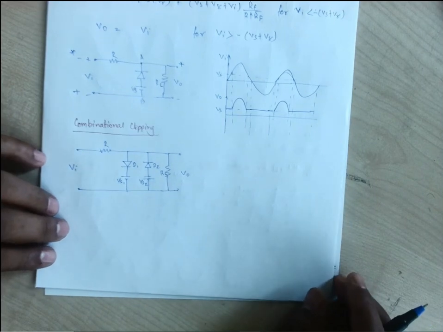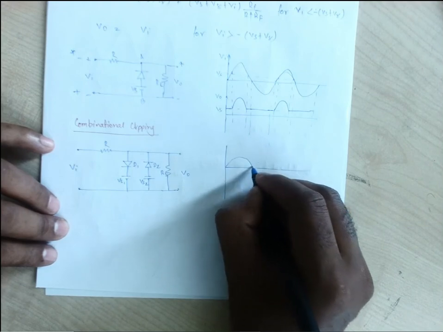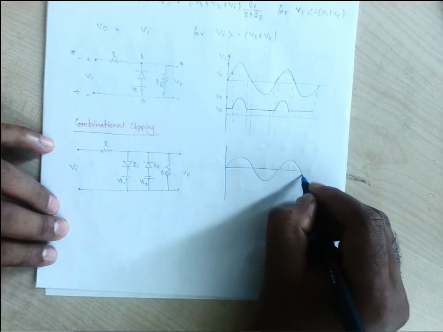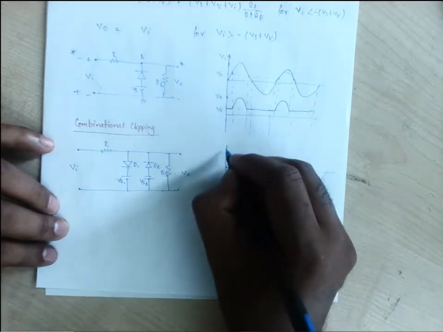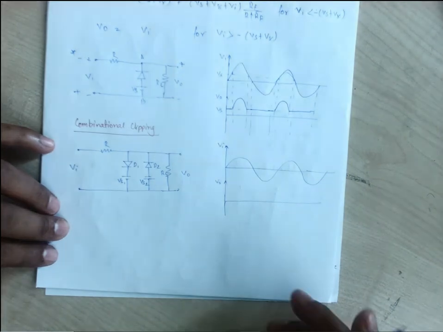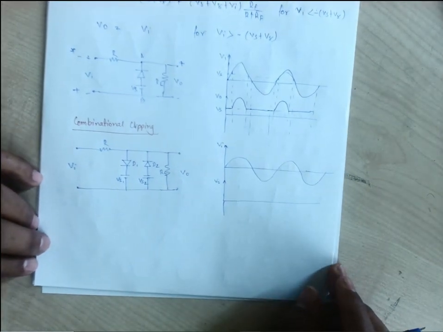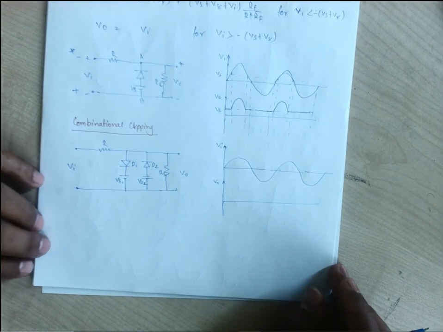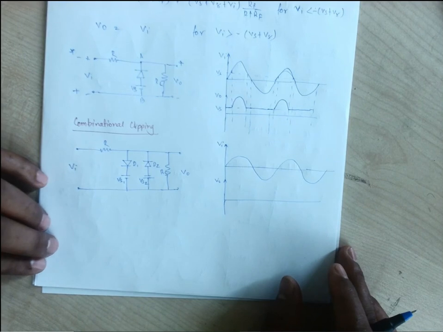Okay, so let us take the input. Here we need to consider two diodes, one for the positive and one for the negative.